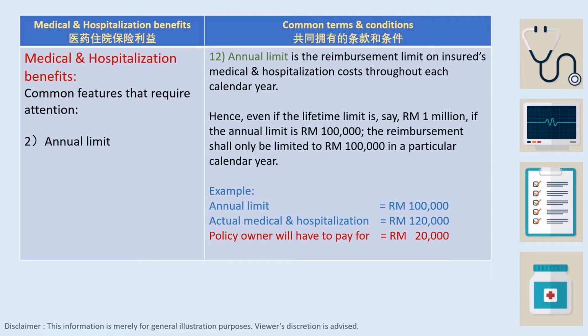For example, if the annual limit purchased is 100,000, but the actual medical and hospitalization cost incurred is 120,000, policy owner will have to pay for 20,000 ringgit.